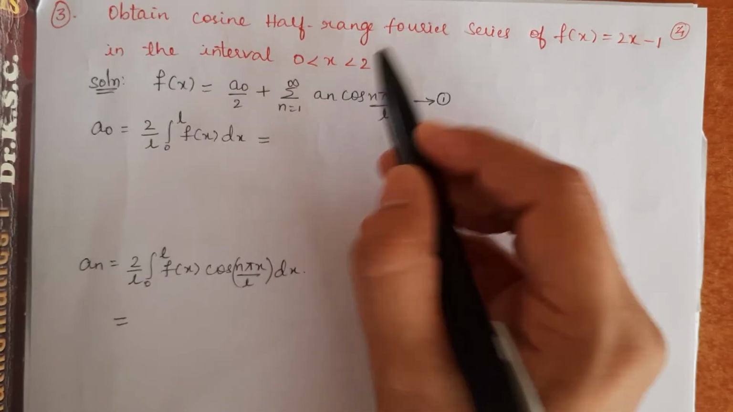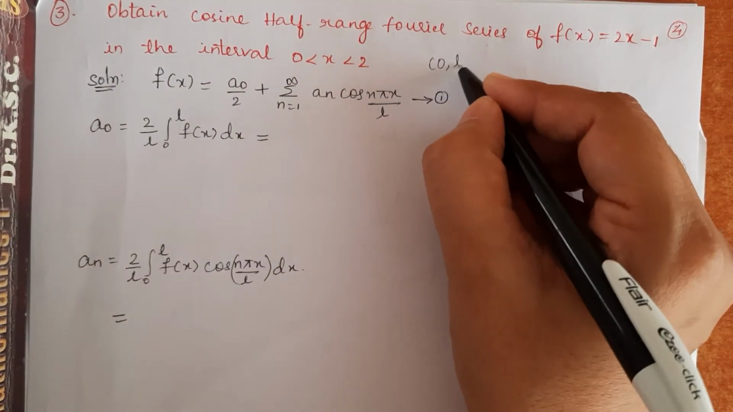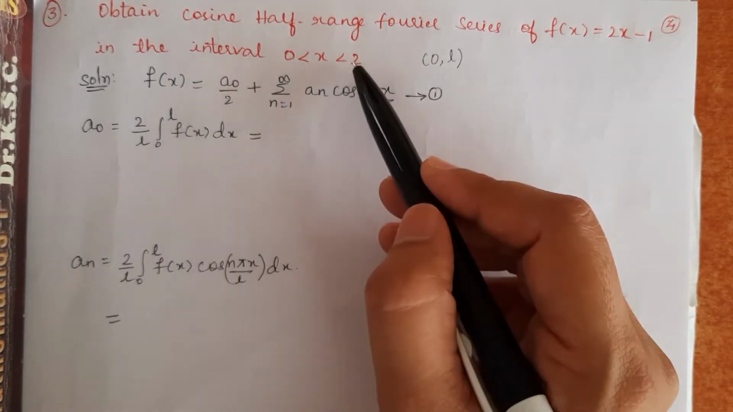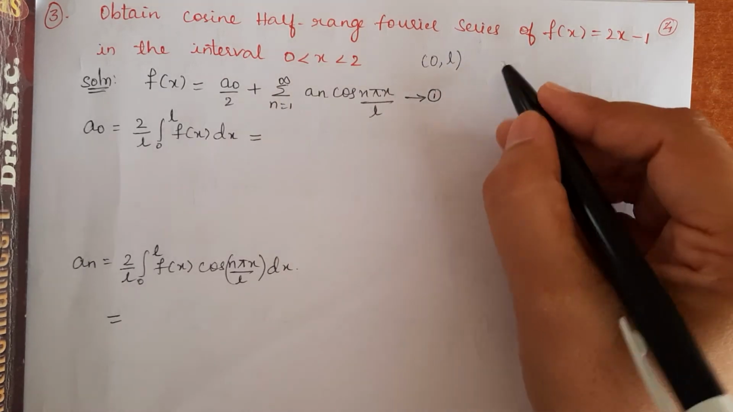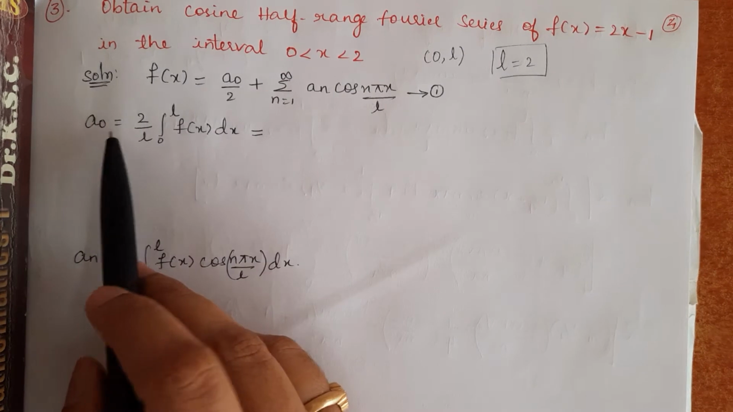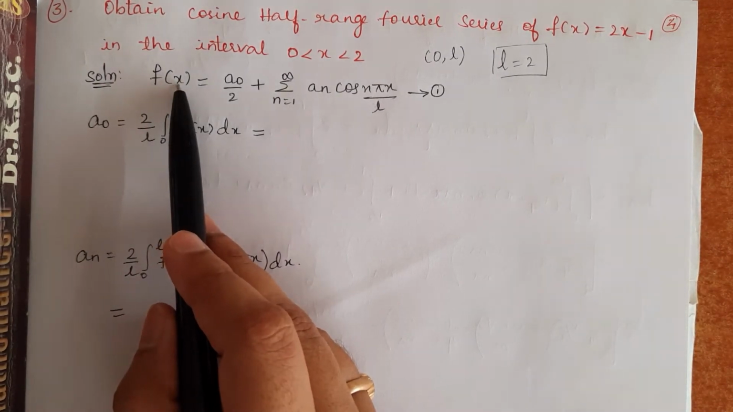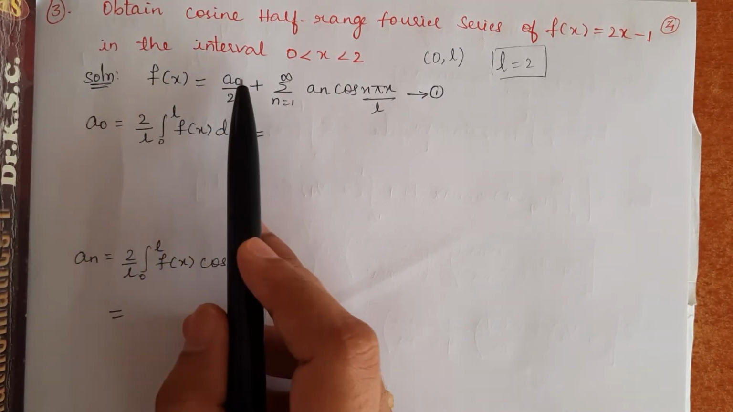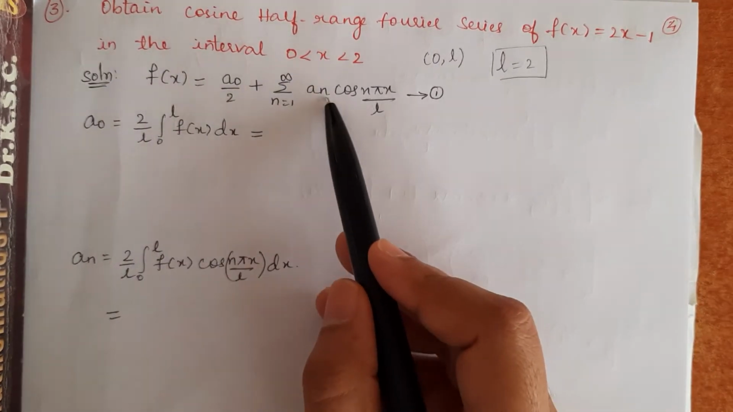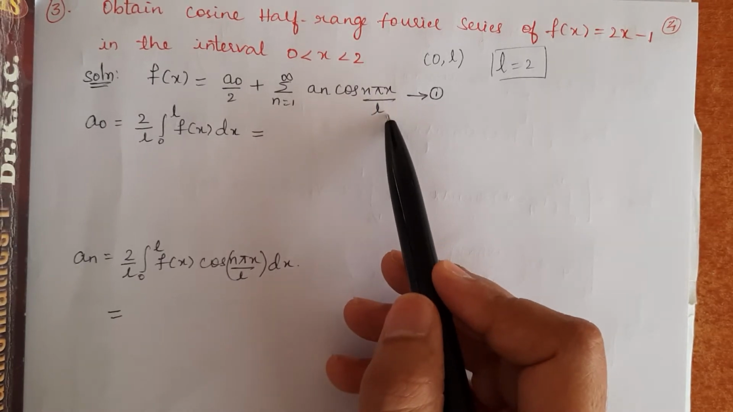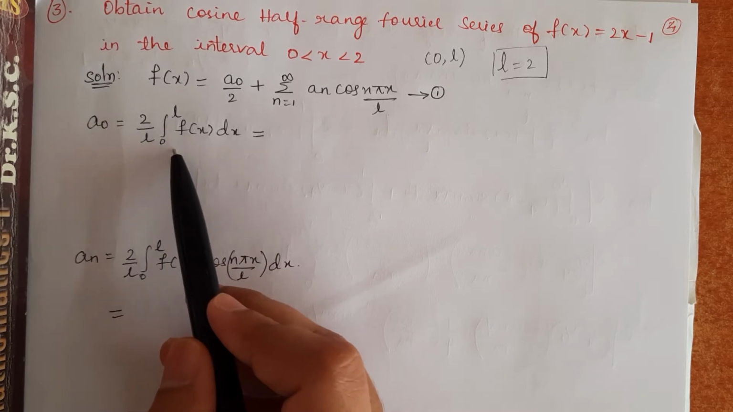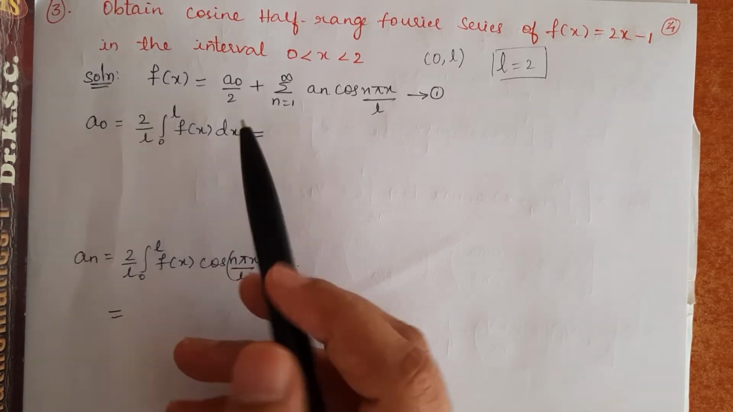Here the interval is between 0 to 2, so it is comparable with 0 to L because it is an arbitrary period. So, 0 to 2 should be compared with 0 to L. Therefore, our L value will be equal to 2. So, the corresponding cosine half range Fourier series expansion is f of x equals a naught by 2 plus summation n equals 1 to infinity a n cos n pi x by L, where a naught is given by 2 by L integral between 0 to L f of x dx.